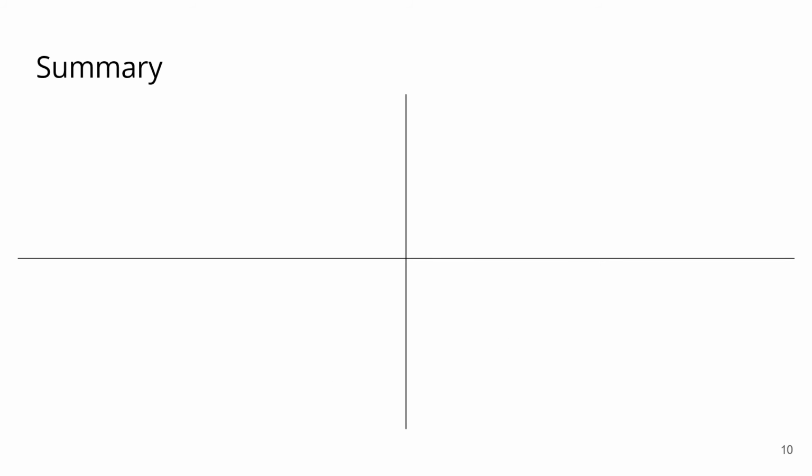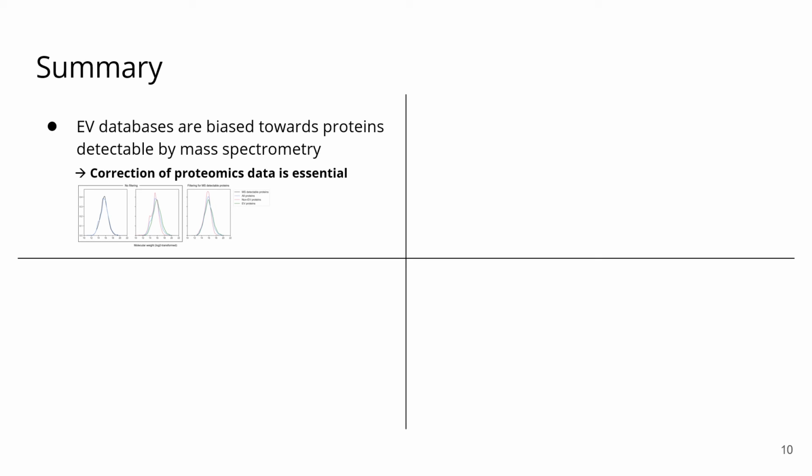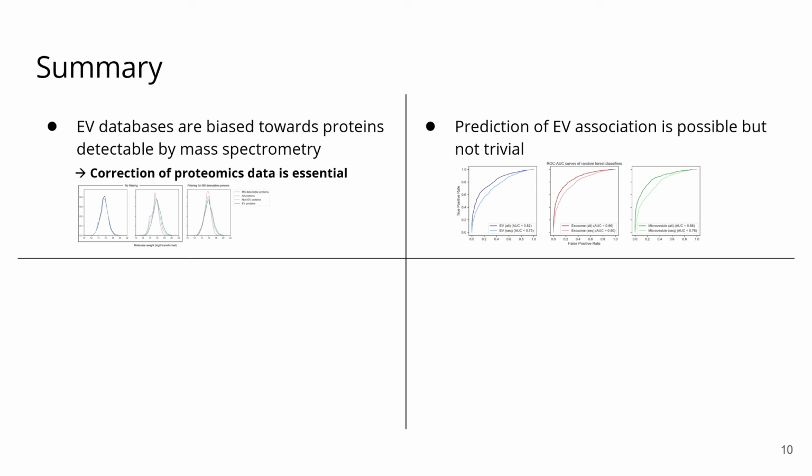And now to summarize our most important findings. First off, while EV databases are a valuable resource, they are obviously biased towards proteins that are detectable by mass spectrometry, and therefore towards proteins with a higher molecular weight. It is therefore necessary to correct proteomics data that comes from mass spectrometry. We also showed that the prediction of EV association is a possible but not trivial task. It is possible since we achieved quite decent AUC scores with a simple random forest classifier, but it is not trivial since we also needed a wide range of features to achieve that kind of accuracy.